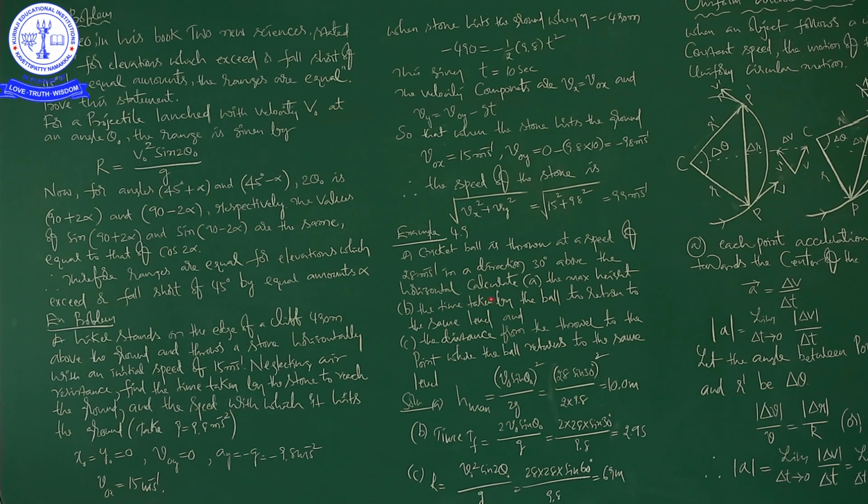Next, continuation, next example problem. See here, a cricket ball is thrown at a speed of 28 meters per second in a direction 30 degrees above the horizontal.